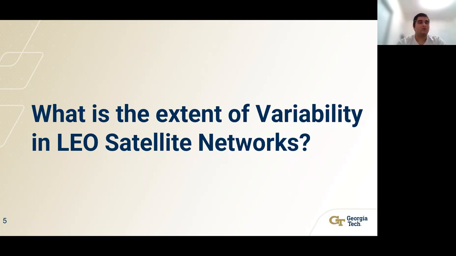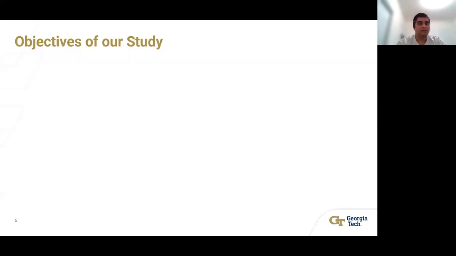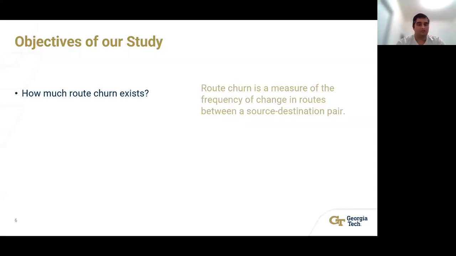I'll first talk about our objectives for this study. We first look at route churn, which we define as the measure of the frequency of change in routes between a source-destination pair. I'll give you a spoiler here that there is a lot of route churn. So we try to see if this route churn results in any significant gains. That is, is this route churn necessary?